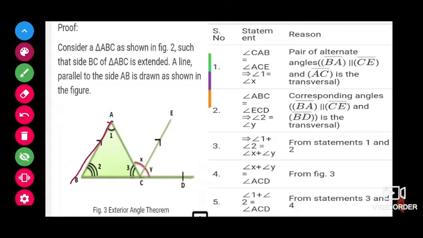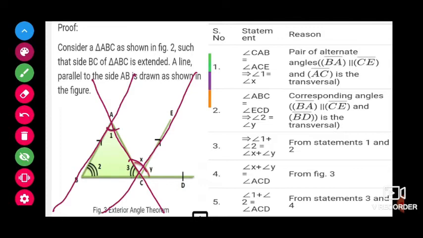If these two lines are parallel, then AC will be a transversal for these two lines. Now we can say that angle 1 is equal to angle X. Why, children? Because this is the transversal passing through the two parallel lines, so 1 will be equal to X.